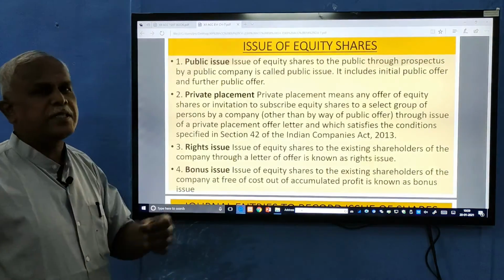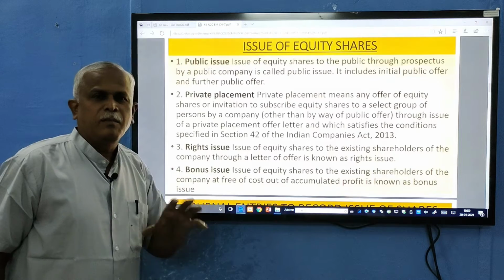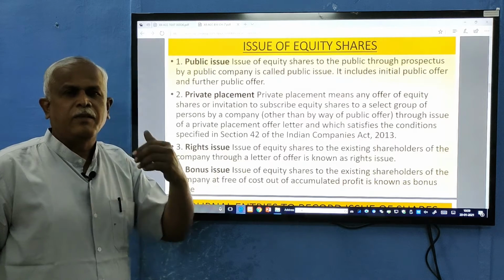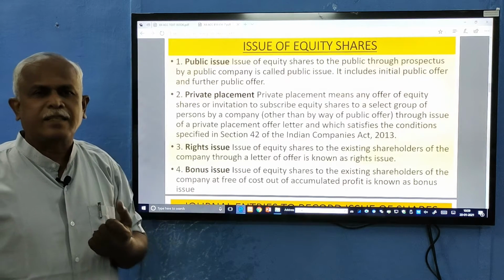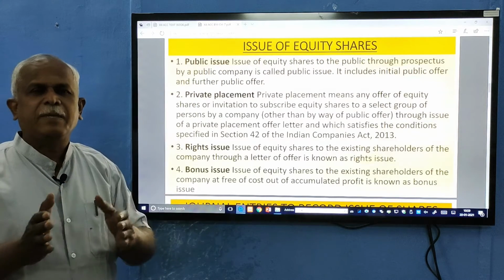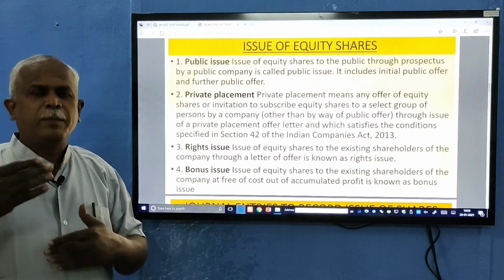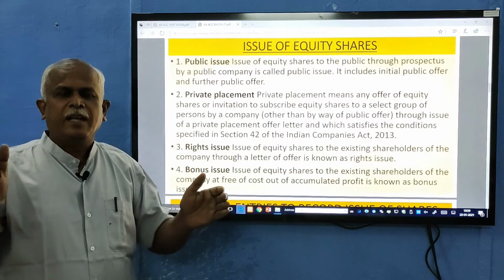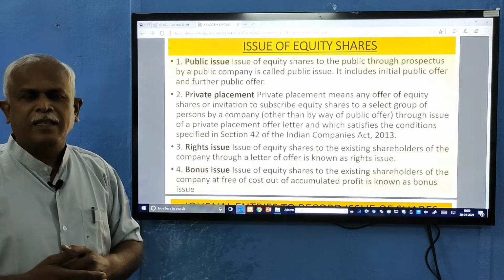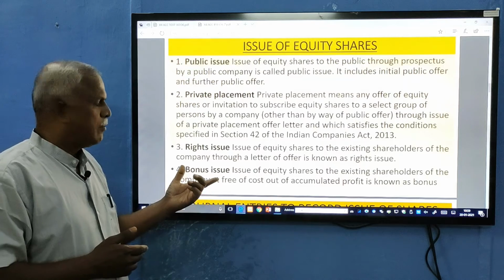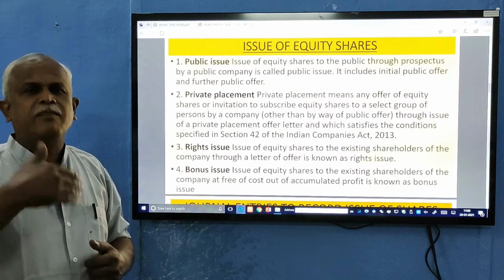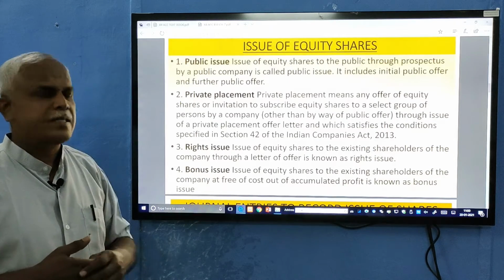And the last is bonus issue. What do you mean by bonus? Bonus means gain without any work. Additionally, you gain. Without paying any money, you get shares. Whatever profit the company earns, a part of it, it keeps aside as a reserve. Over a period, the reserve gets accumulated, and now if the company wants to give it back to the shareholders, it is called a bonus issue. Without taking money from the shareholder, a company converts its reserve into capital is called a bonus issue.